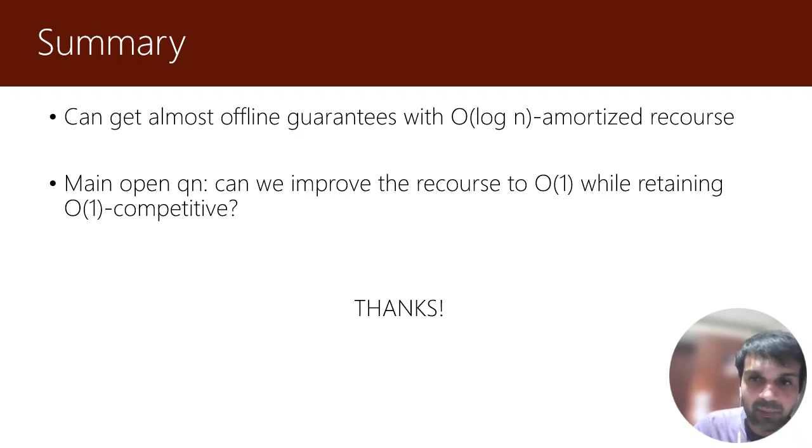With a different, more involved algorithm, we can actually maintain a 2 plus epsilon competitive online algorithm with total recourse of order n log n. So that's why the first bullet point says you can get almost offline optimal guarantees with order log n amortized recourse. For every new arrival, we make order log n changes to the previous assignments, and the competitive ratio is almost what is best known in the offline world, 2 plus epsilon. So the main open question here is, can we improve this recourse while also retaining order 1 competitiveness? With that, I conclude. Thank you very much.